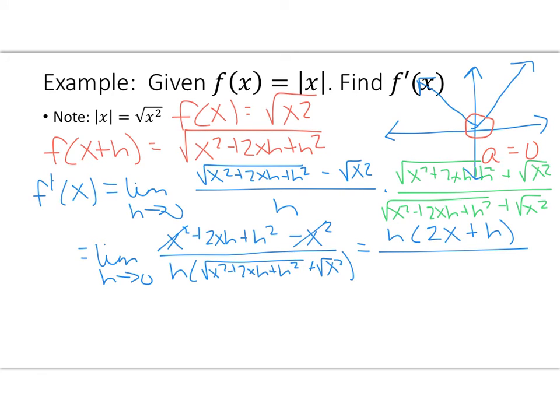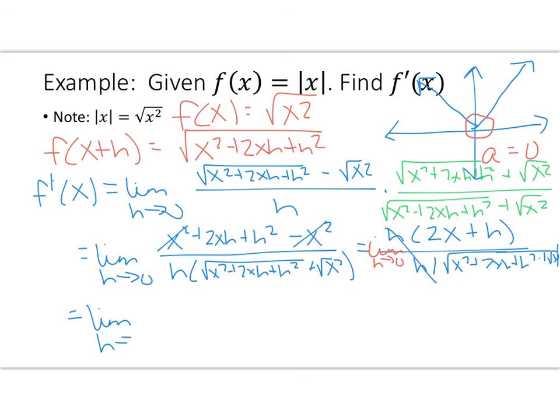I forgot my limit sign. I've got to squeeze that in there. Since I'm still taking the limit, I absolutely still have to have the limit as h approaches 0 in there. There we go. I'm sneaking that back in. Over my h times the square root of x squared plus 2xh plus h squared plus the square root of x squared. I know that's really hard to read. Sorry about that. Cancel out my h's. Now I'll be able to read it.